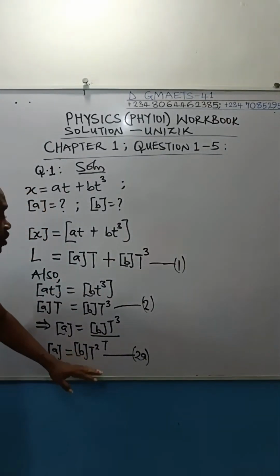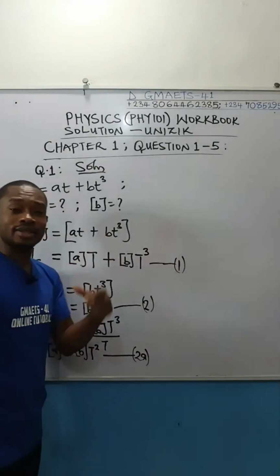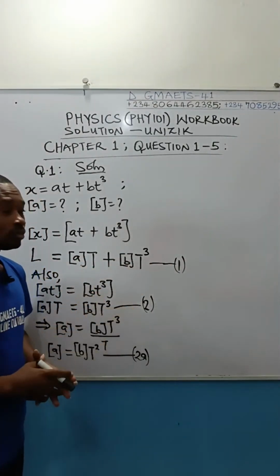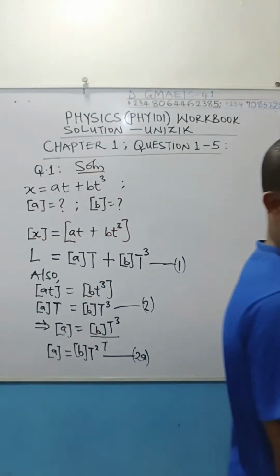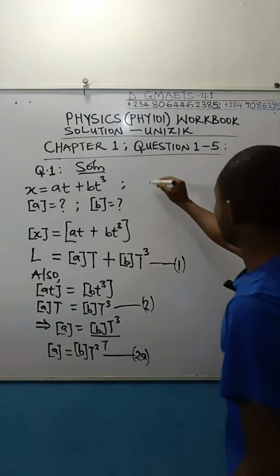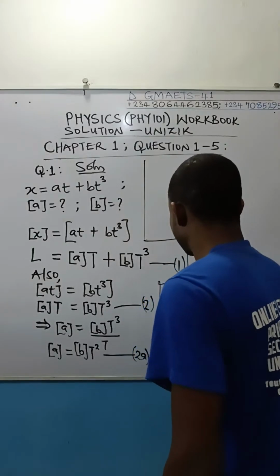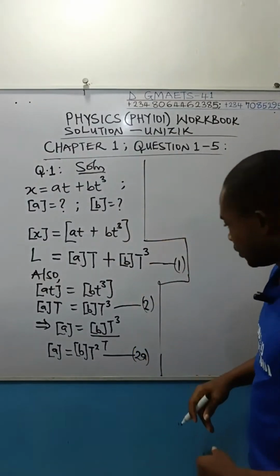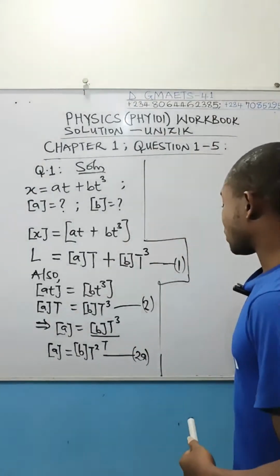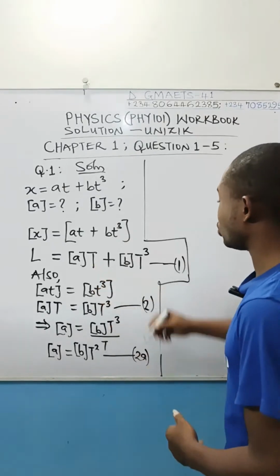I will now substitute this equation 2A into equation 1, so that equation 1 will now contain one unknown. Let me check this part of the board because I'd like to write there now. Okay, thank you for letting me know the network is good, Chinedu. I think I'm going to manage this part of the board, looking at the aspect ratio of the board because of the streaming method. So let us substitute equation 2A in equation 1.